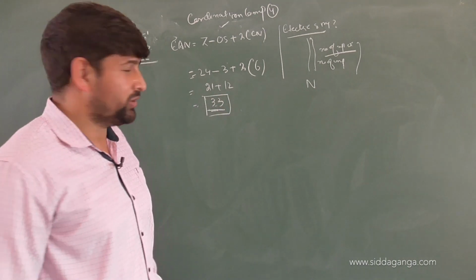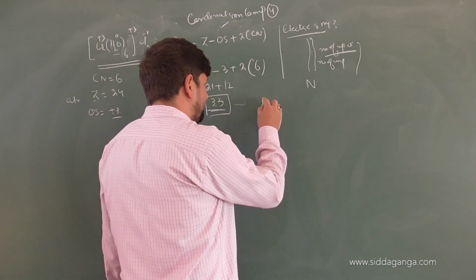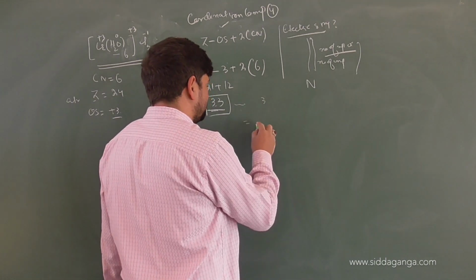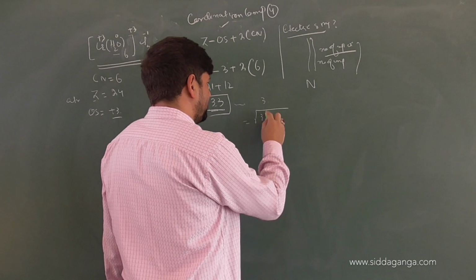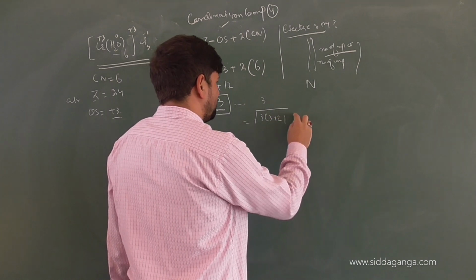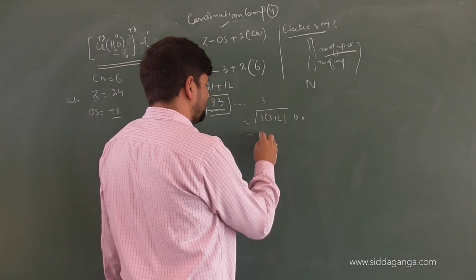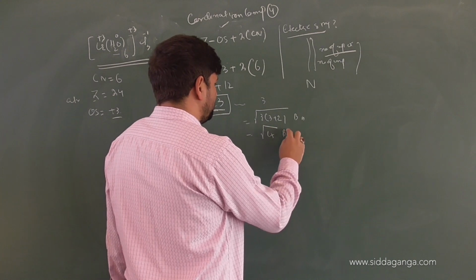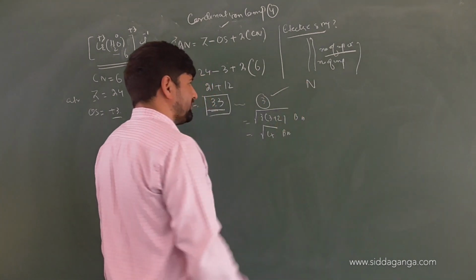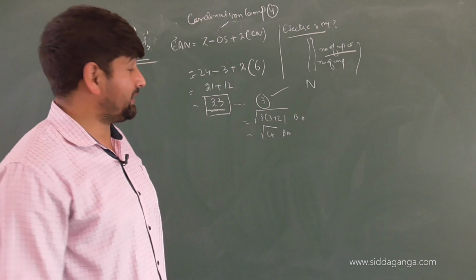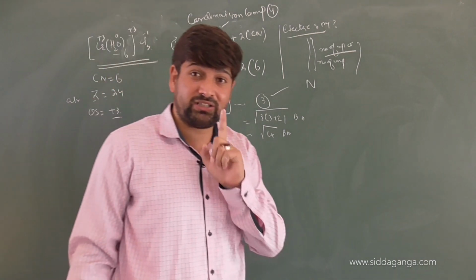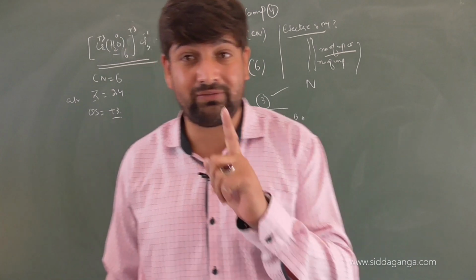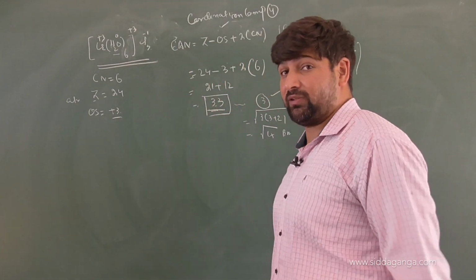We can technically say the number of unpaired electrons will be 3, so the magnetic moment is root of 3 into 3 plus 2 Bohr magnetons. That will make it root 15 Bohr magnetons. So with 3 unpaired electrons, it will definitely be affected by a magnetic field. But remember, the electrons are being added to chromium, and the hybridization and coordination chemistry are quite different. So there you need to be very careful.